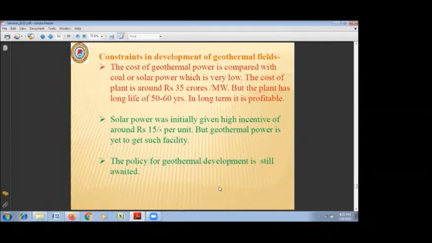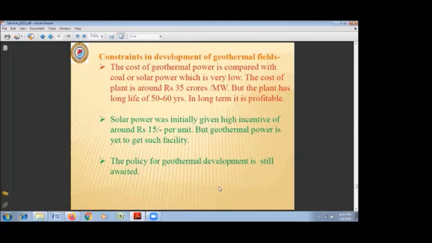But the geothermal plant has much longer life, 50 to 60 years or even more. The Larderello plant in Italy is working for more than 100 years. So in the long term, the geothermal energy is profitable. And this particular point we have to hammer with the administration.